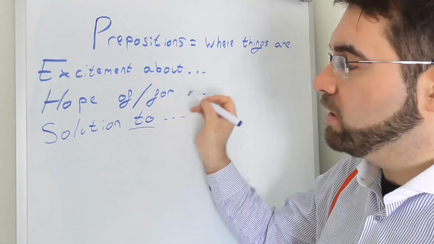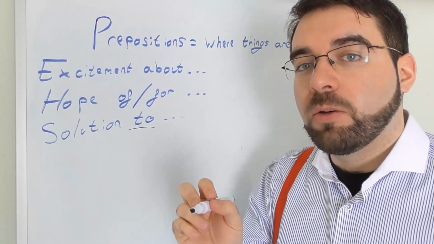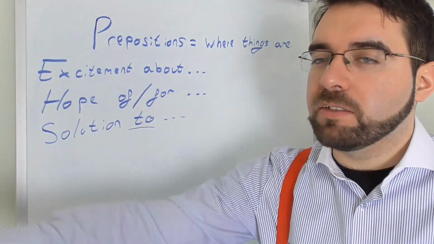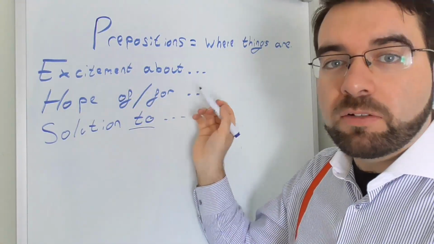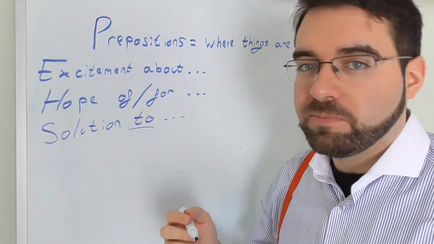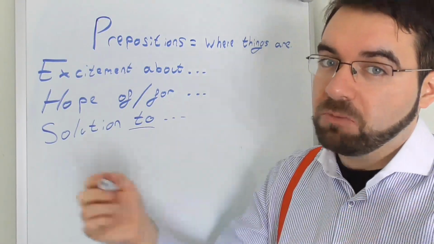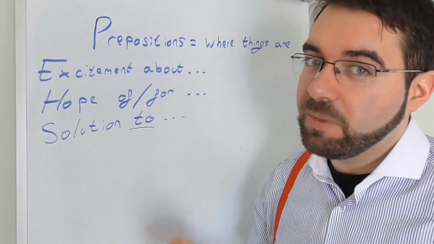So we can use different prepositions of, for and about in conjunction with a noun to create a bit more of a complicated sentence. Excitement about. Excitement about the party. What is all the excitement about the holiday? You tell me. Your holiday, you tell me.